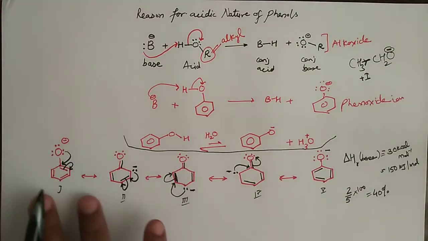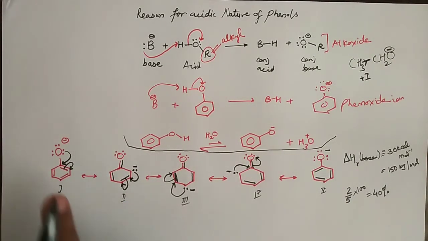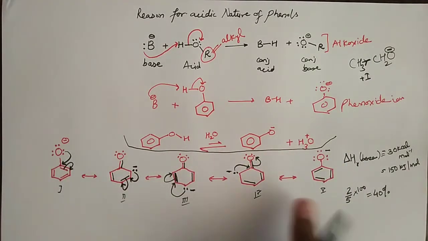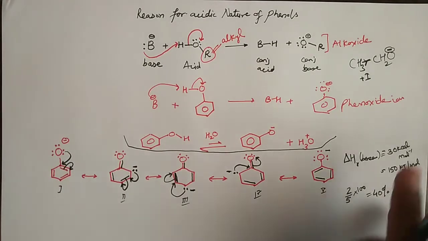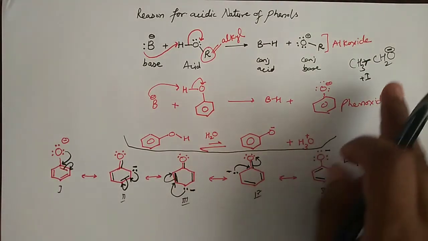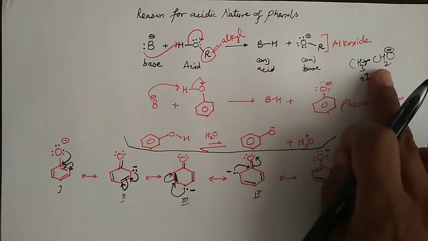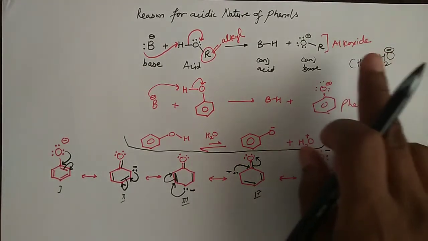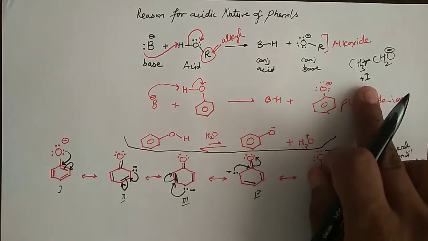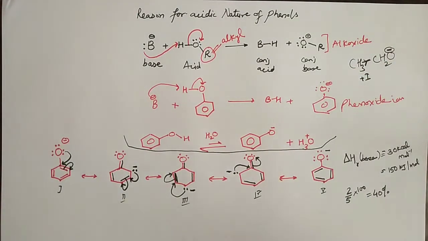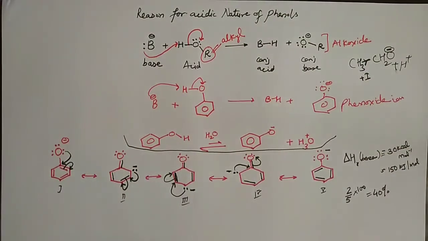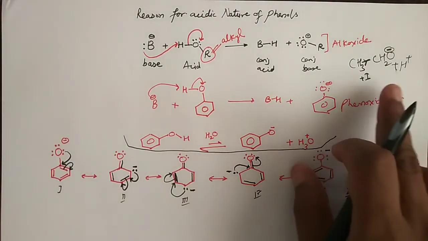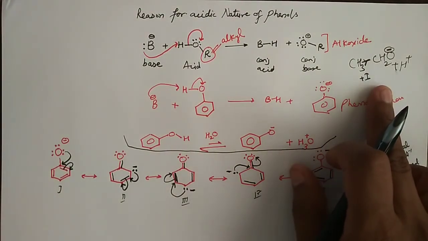So in phenols we have noticed that there was dispersal of negative charge and the charge density on oxygen remained only 40%, while in case of alkoxides the charge density will not remain 100%, rather more than 100% because of these alkyl groups and their positive inductive effects. So definitely they will combine faster with hydronium ion and give back alcohol. So therefore alcohols will be weaker acids as compared to phenols.